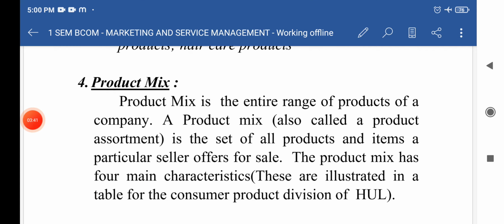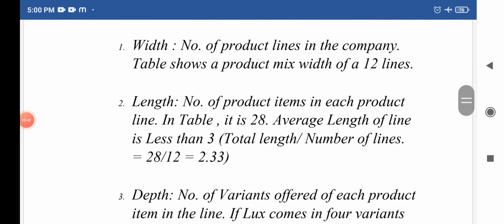The second one is length of the product. Now what does length of the product mean? The number of product items in each product line is called as length of the product. Okay, so in total there are how many lines? Total 12 product lines, and in the 12 product lines there are total 28 products.